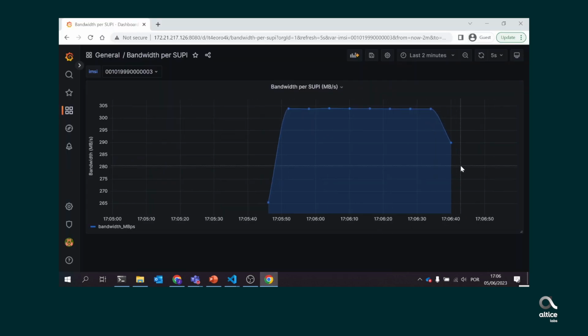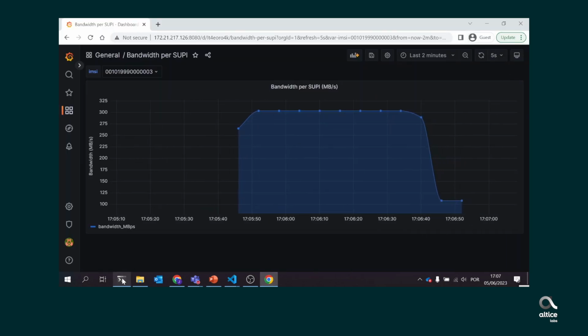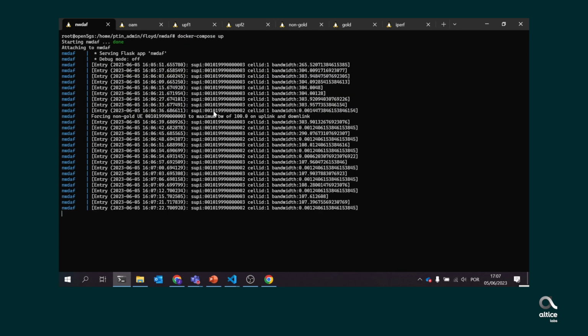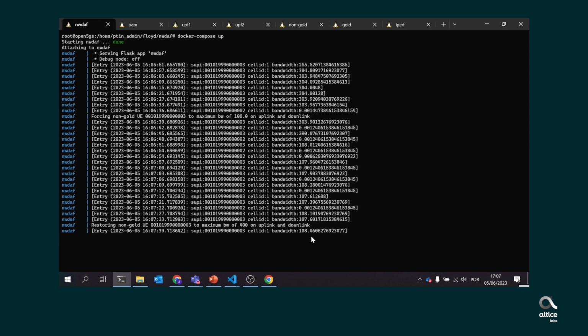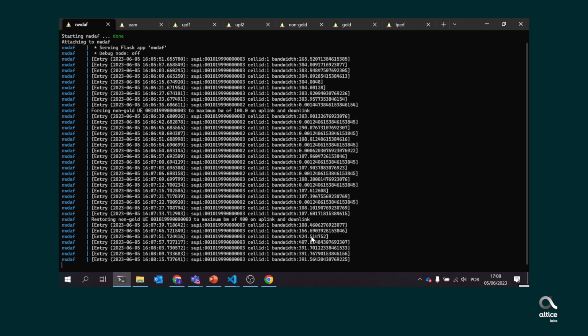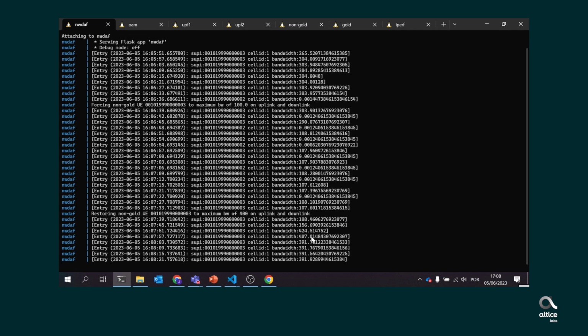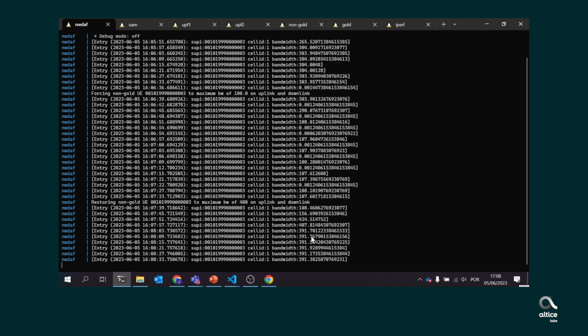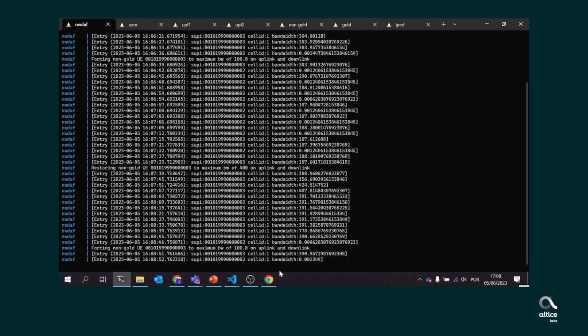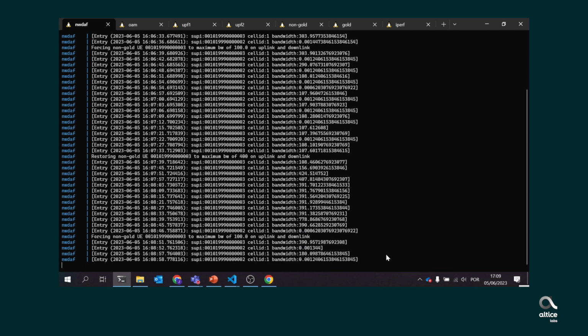Now, we start the UE2, gold, and start a simple ping from the 5G data interface. At this moment, the NWDAF starts receiving metrics for this new UE. When this occurs, the NWDAF notifies the PCF. The PCF interacts with SMF to apply a rule to UE1, non-gold, session that limits its bandwidth to 100 megabits per second. We can confirm this limit in the NWDAF metrics and also in Grafana.